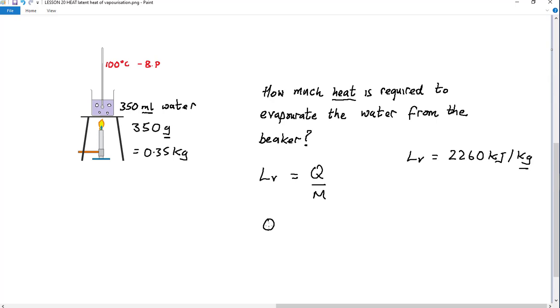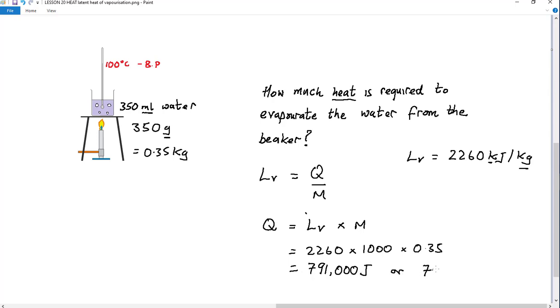We want to find the heat supplied. So Q is equal to the latent heat of vaporization constant times the mass of liquid, which is equal to 2260 times 1,000, that's what that k means, times 0.35, and that gives us 791,000 joules, or 791 kilojoules of heat.